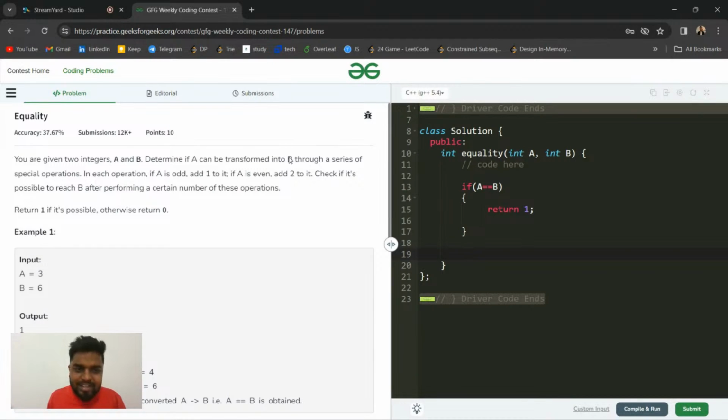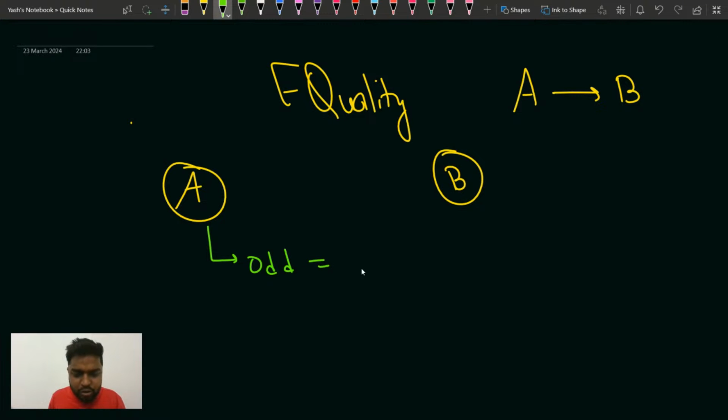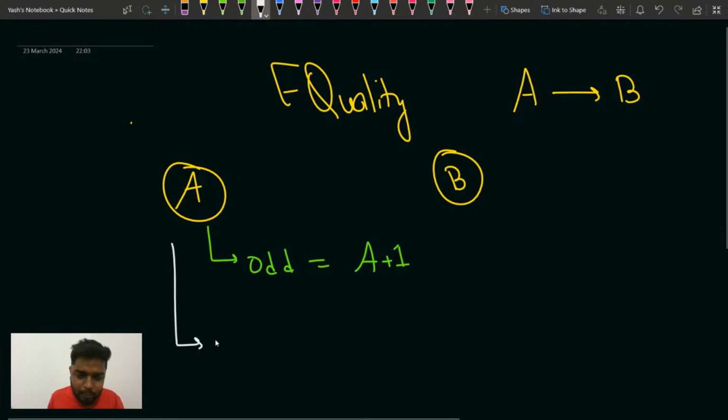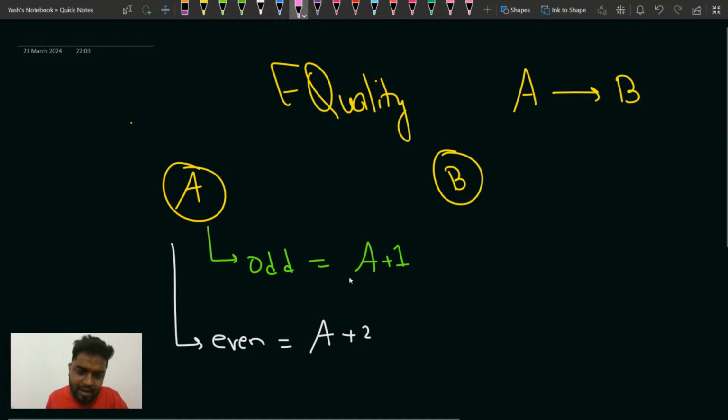Now otherwise there are two kinds of operations. Suppose that a is odd, then you can add 1 to a. Otherwise, if a is even, then you can add 2. If it is odd, add 1 to it. If it is even, add 2 to it.